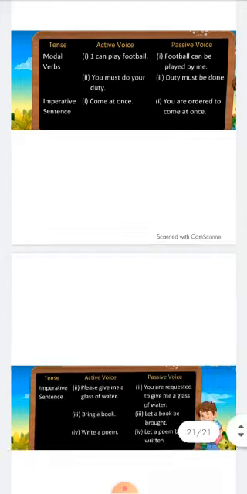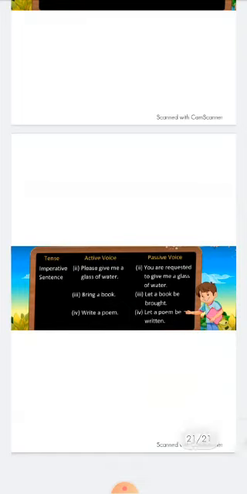Then in imperative sentences, there is no subject. So how will we change into passive? See, come at once. Here the subject is you. You are ordered to come at once. Then please give me a glass of water. You are requested to give me a glass of water. We have used please, so it will be requested. Bring a book. Let a book be brought. Write a poem. Let a poem be written.